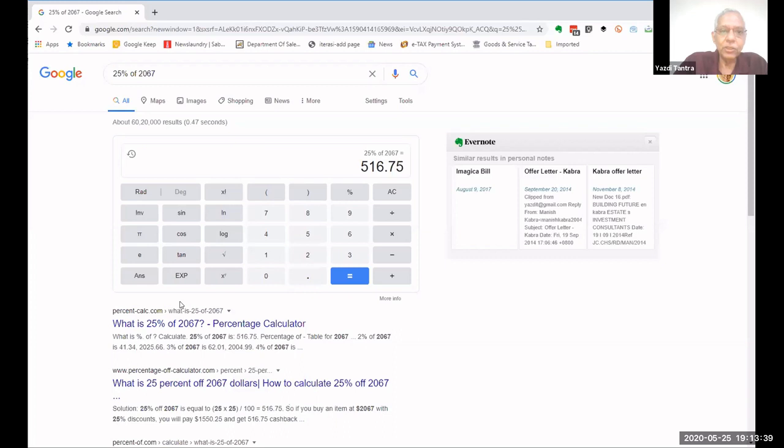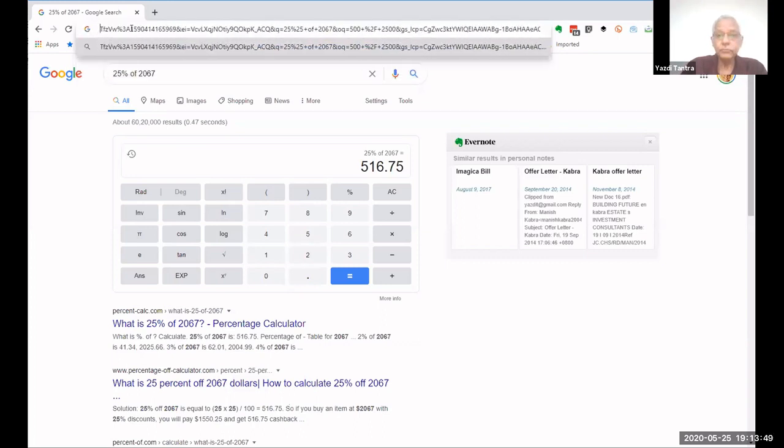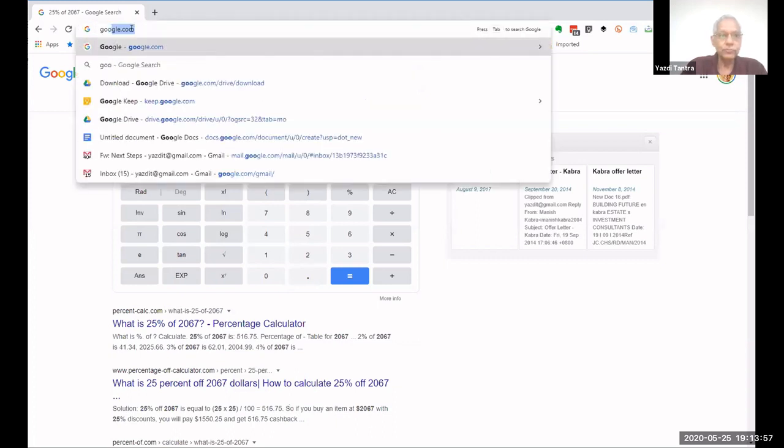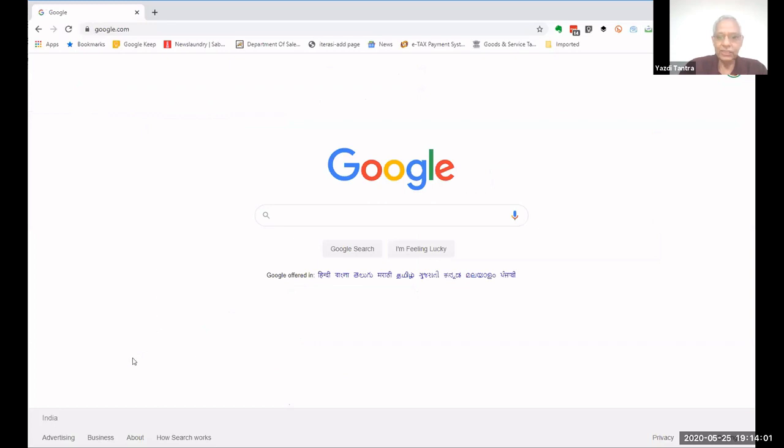I did not say calculator. I go to a blank Google screen. Let's start again. Go to a blank Google screen. But Google knows that you are doing a calculation, and that is how it tells you. The blank screen is like this. I just press on the microphone.